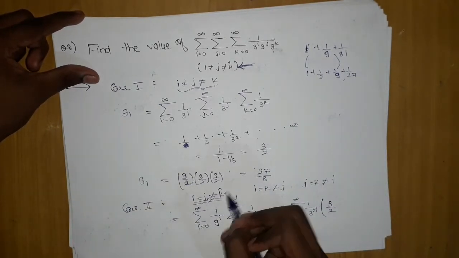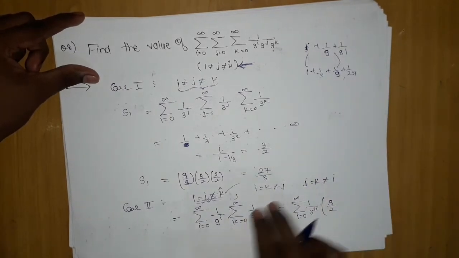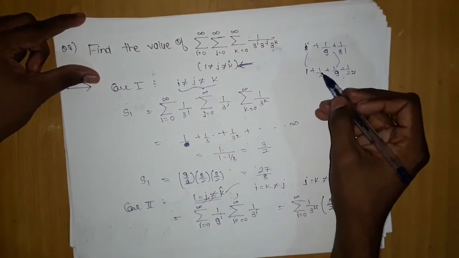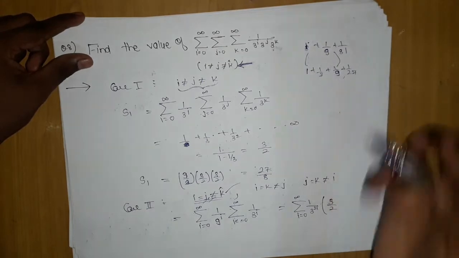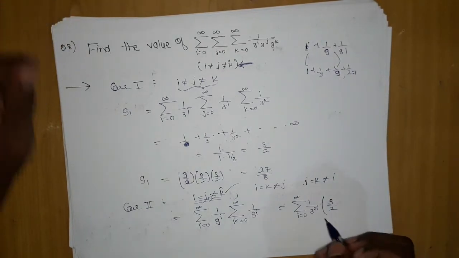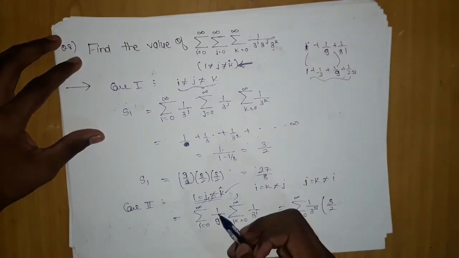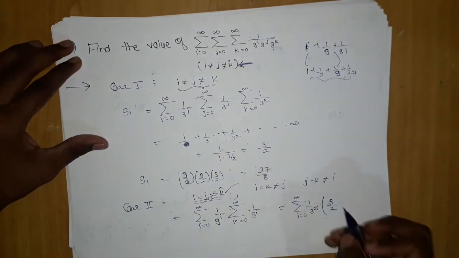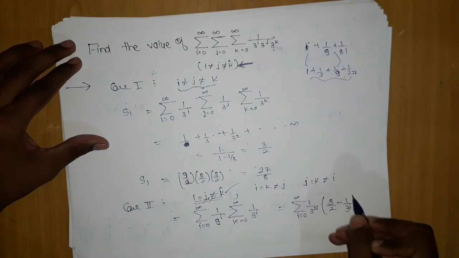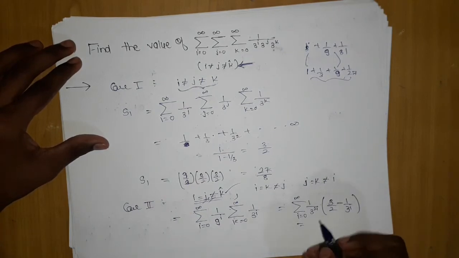To make this condition valid, we have to subtract the terms, meaning 3 by i. The total sum minus 3 by i, because some terms can be present in this as well. So for that we will do minus 3 by i. After doing this you can clearly see, let me take the next page.